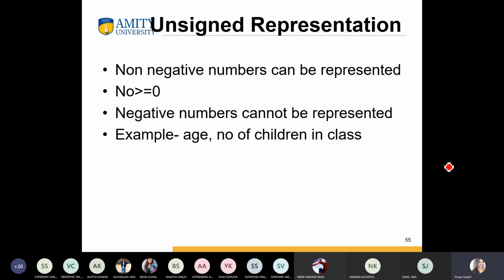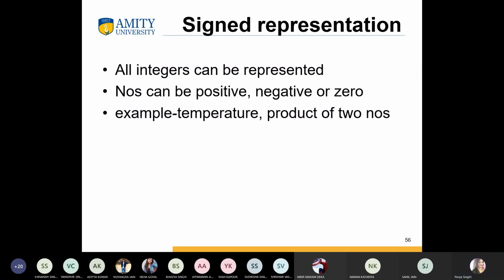We do not assign any sign, because by default it is positive. Then signed representation: all integers can be represented. Numbers can be positive, negative, or 0. For example, temperature, product of two numbers, and so on.